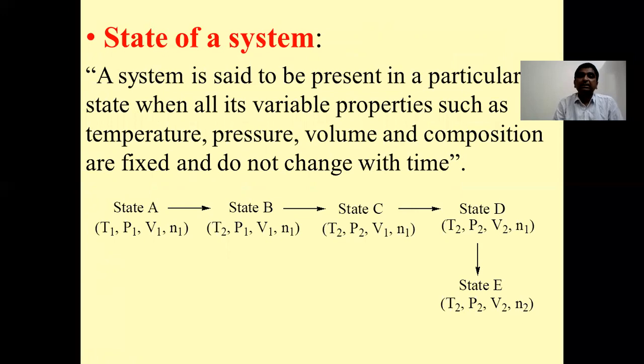Now, the third term in this lecture is the state of a system.